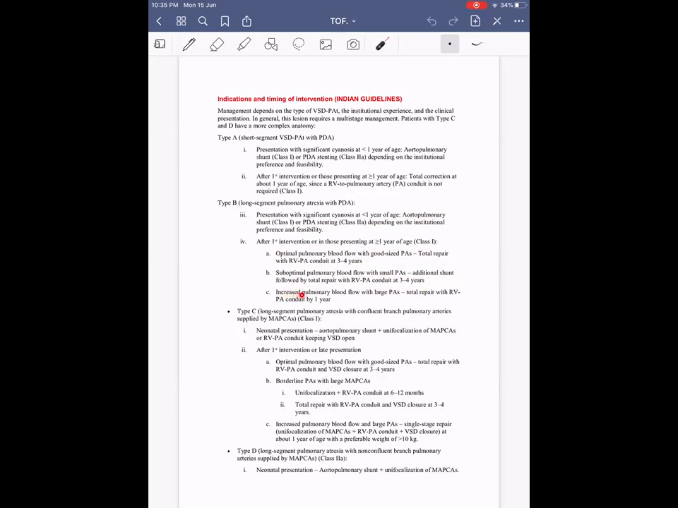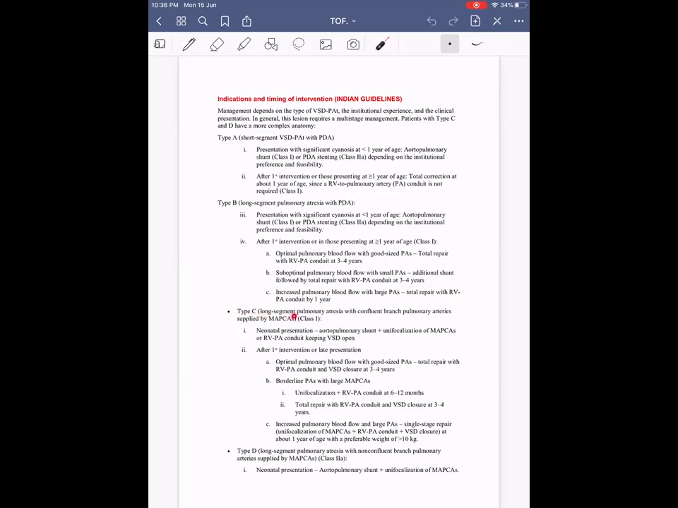Then if there is increased pulmonary blood flow with large pulmonary arteries, total repair with RV to PA conduit at 1 year. This is one condition where we have to do MAPCA embolization, and total repair with RV to PA conduit by 1 year. Sorry, increased pulmonary blood flow with large pulmonary arteries, total repair with the RV to PA conduit by 1 year, you can do it. And in these cases, MAPCAs may have to be embolized.